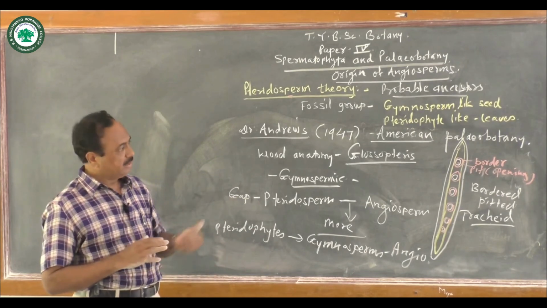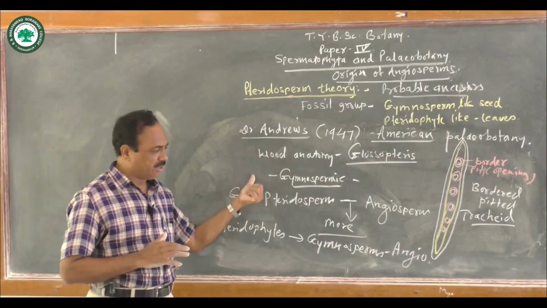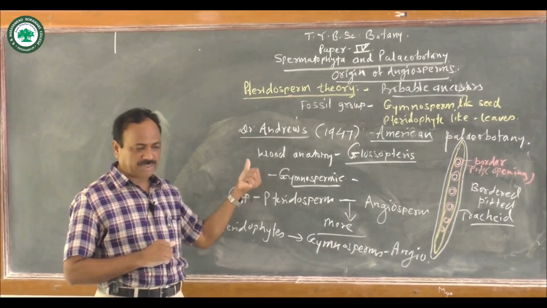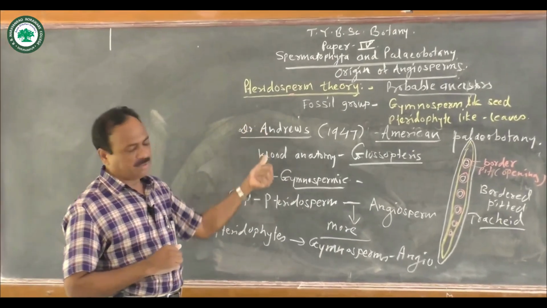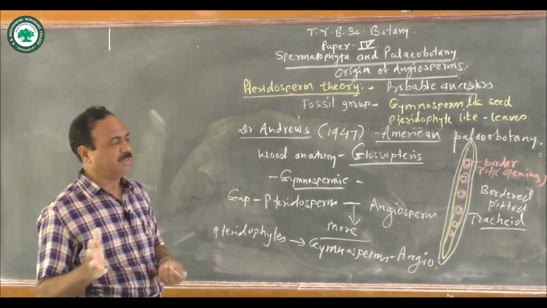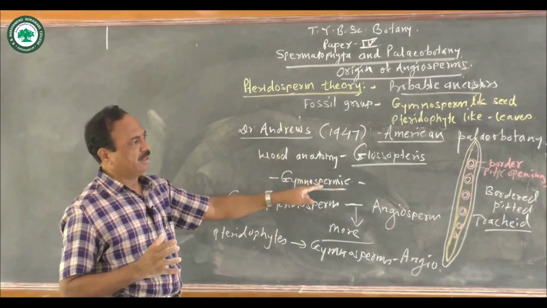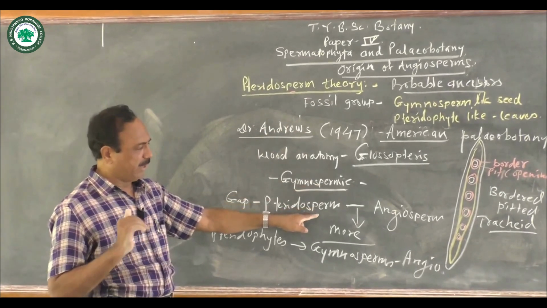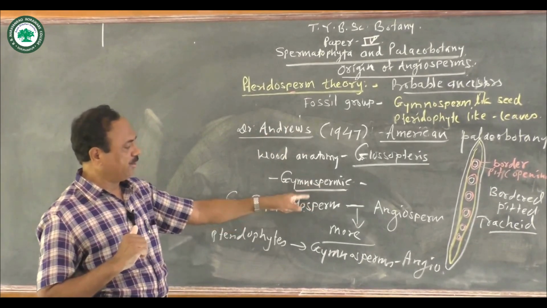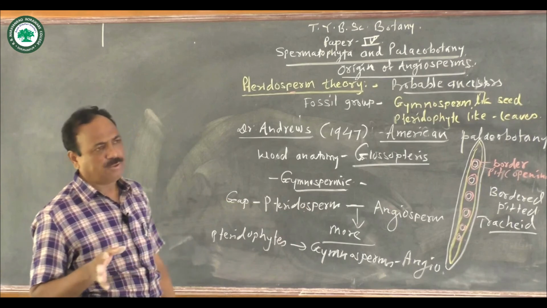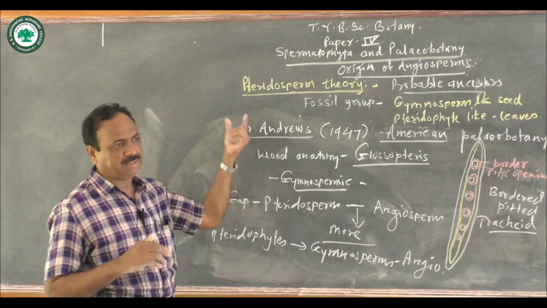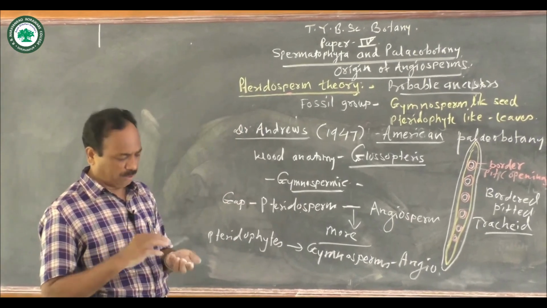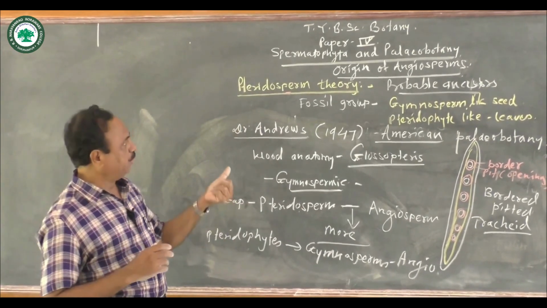So there are many paleobotanists who have suggested the pteridosperms as the probable ancestors of the angiosperms, but many paleobotanists like Andrews say we can't look at this group as the direct ancestor of the angiosperm.